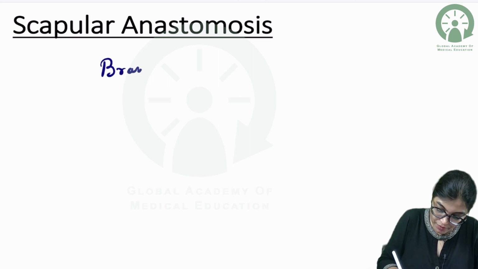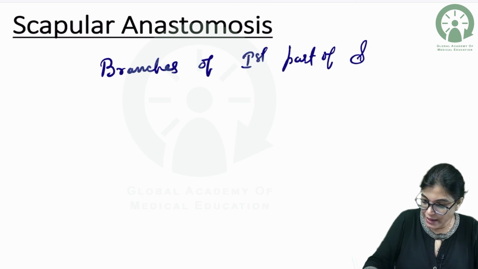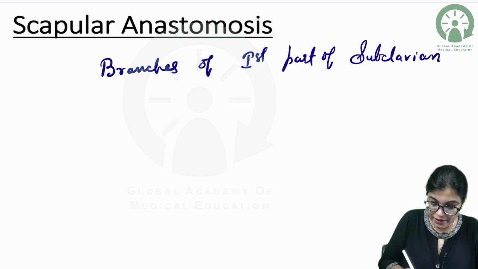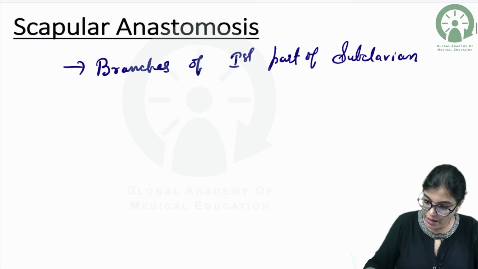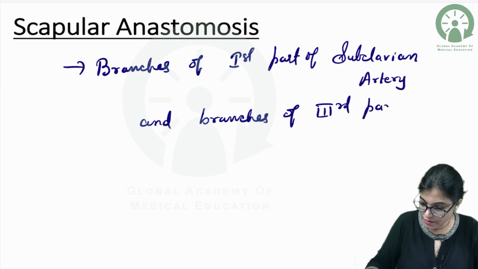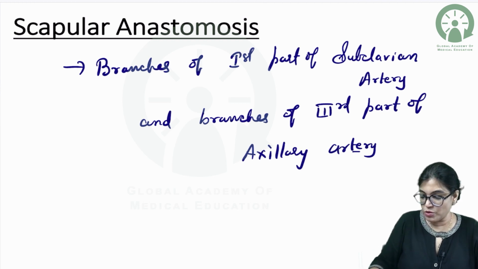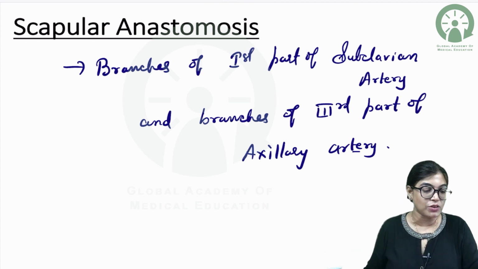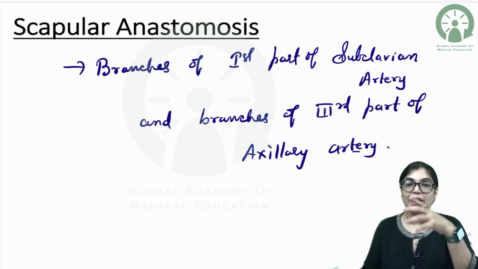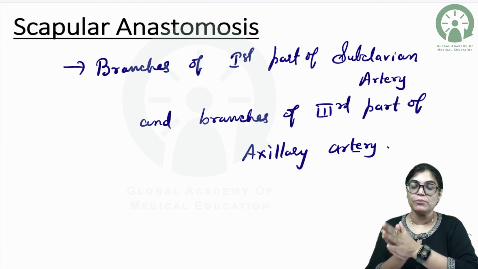branches of first part of subclavian artery and branches of third part of axillary artery. So this is the major source of anastomosis. So the branches from the first part of subclavian artery and the branches from the third part of axillary artery will form an anastomotic network along the scapular region, the body of scapula and the acromial process of the scapula. It takes place at two regions.